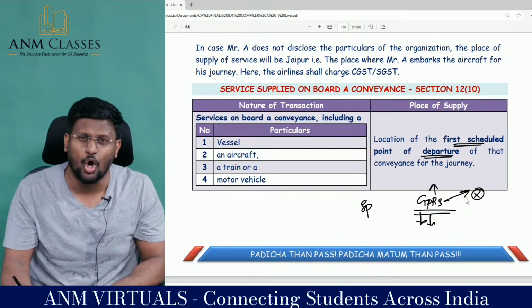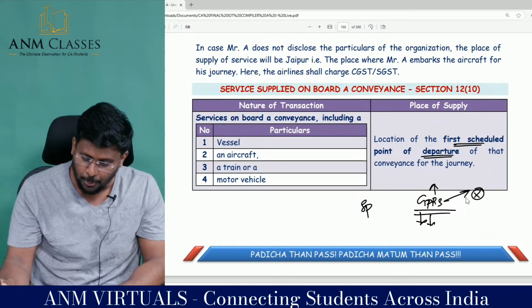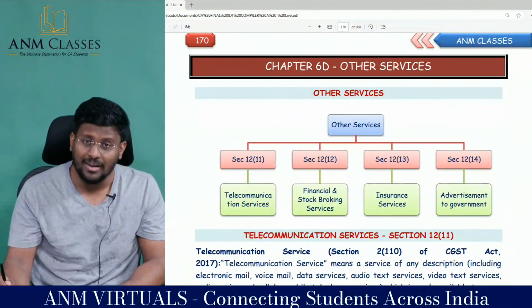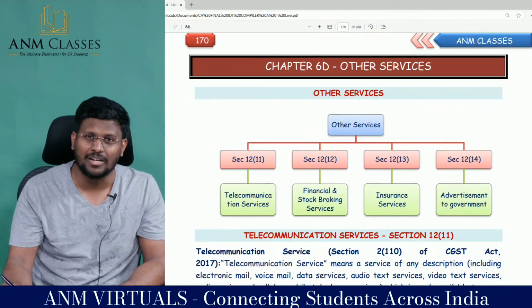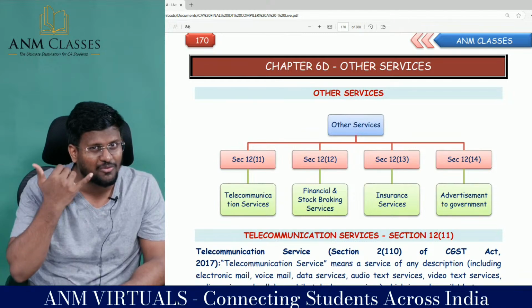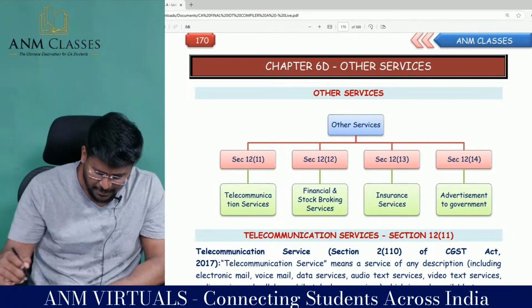So for service supplied on board a conveyance, straight away, the place of supply is the location where the first scheduled point of departure of that conveyance for the journey. So we are here till 12:11. 12:10 is over. Transportation services is 12:11. That's why it has been kept as 12:11.